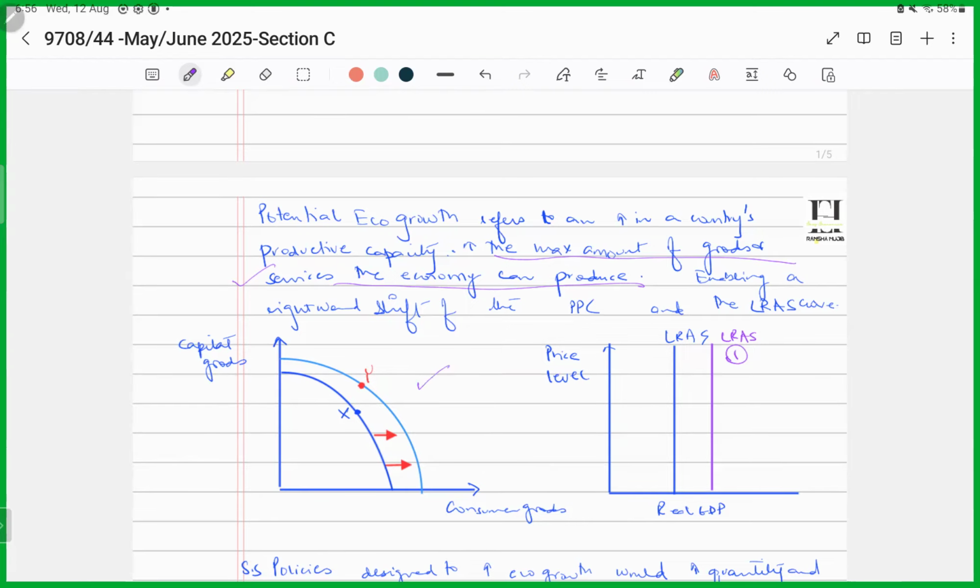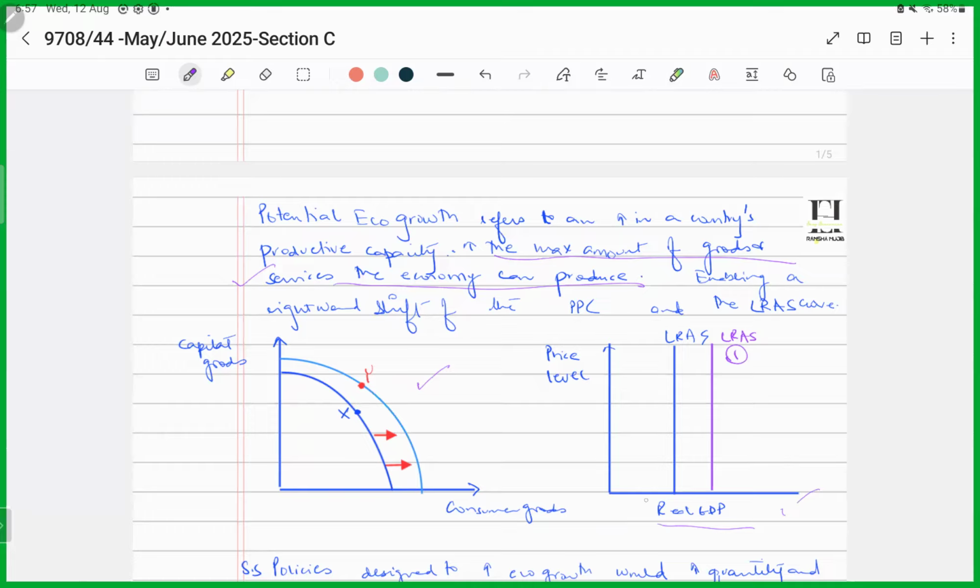Or if you are using the long run aggregate supply curve, the long run aggregate supply curve will also move towards the right, showing an increase in the productive potential of the economy. That means there will be an increase in the real GDP, showing that now the economy is able to produce more of goods and services.